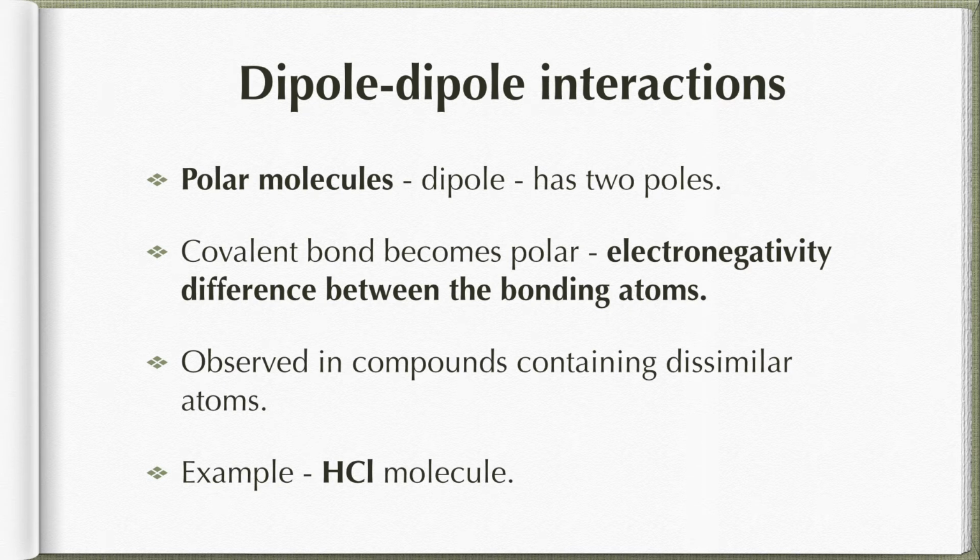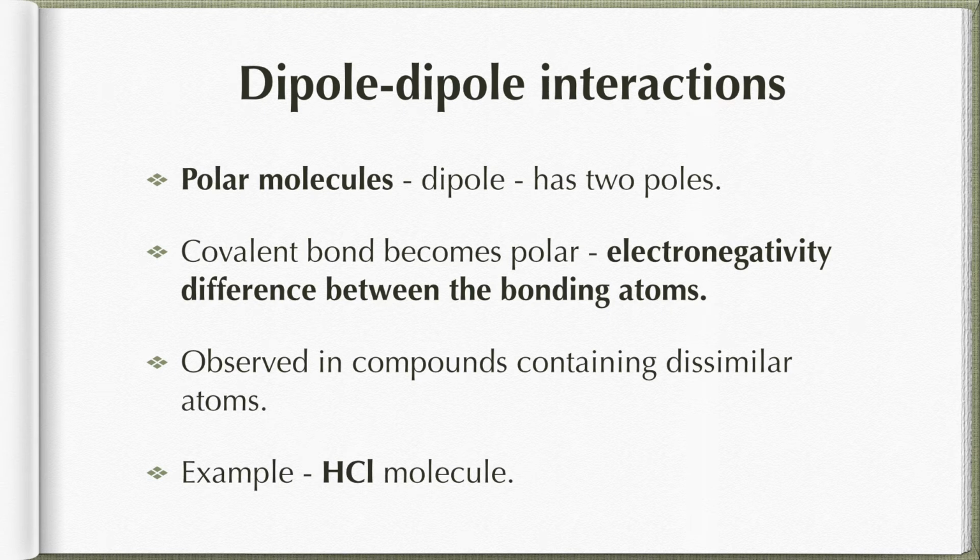As a result, it will try to take the electron density towards itself. So what will happen? Slight positive charge will be created on top of hydrogen, and there will be negative charge created with chlorine. Okay, so we can say it is observed in compounds containing dissimilar atoms.